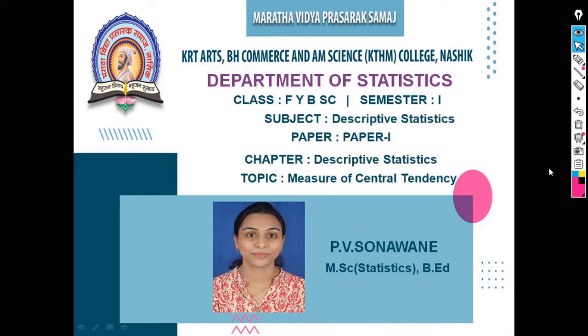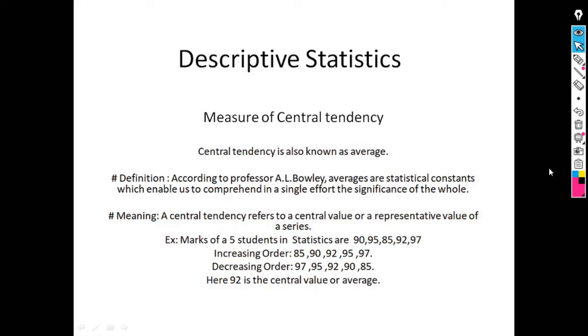Our second chapter is Descriptive Statistics, in which our today's topic is Measure of Central Tendency. Measure of central tendency is also known as average. Its definition, according to Professor A.L. Bowley: averages are statistical constants which enable us to comprehend in a single effort the significance of the whole. It means a central tendency refers to a central value or representative value of a series.